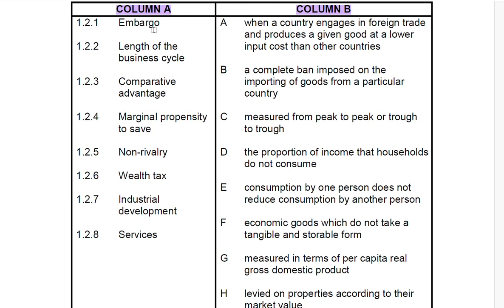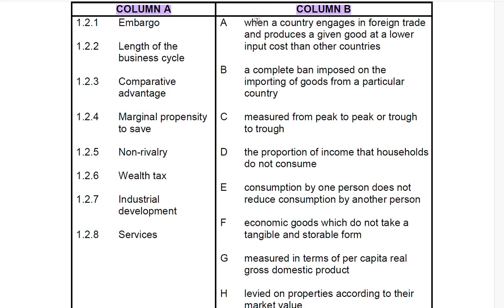An embargo is a complete ban imposed on the importing of goods from a particular country. So it means that a certain country will not be able to import their products to South Africa. That is what we call an embargo. So now what are we looking for? You need to find anything that has a ban on importing.